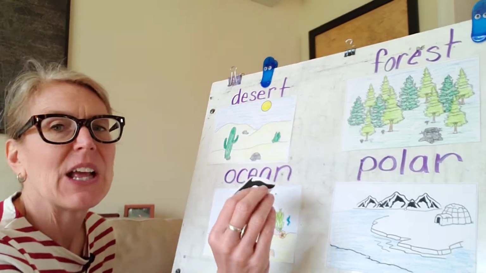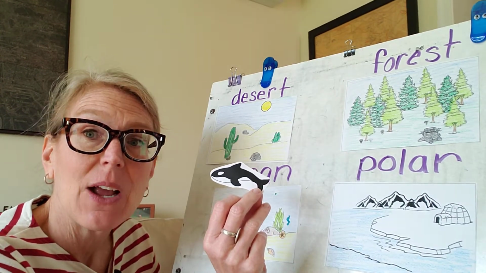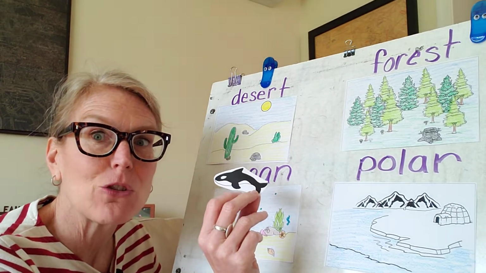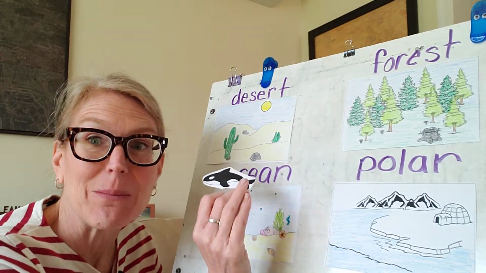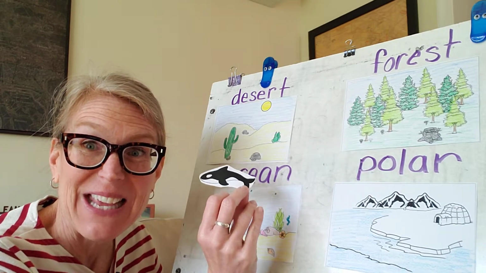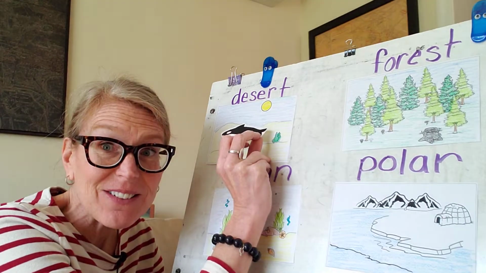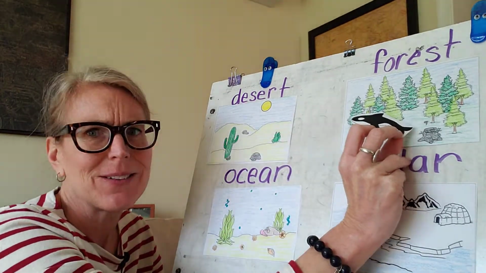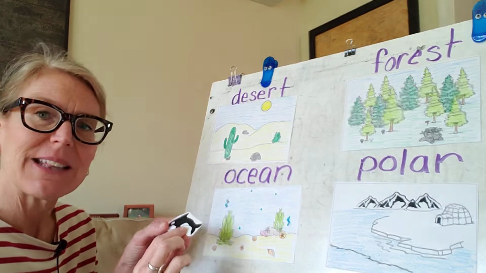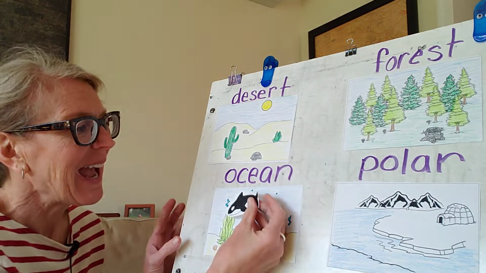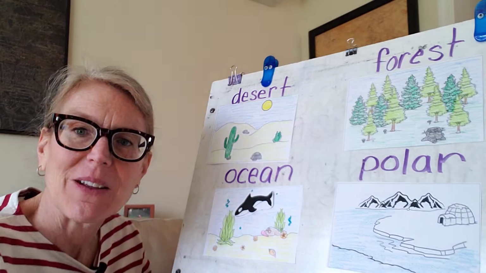Where do you think the whale, not a seal, okay? This is a whale. If you've been at the shore during the summer, you might see this. I saw it one time leaping up out of the water and it was amazing. Where do the whales usually live? Do they live in a desert? No. Forest? No. How about in the ocean? Do you think they need that salty water in the ocean? I do. So we're going to put the whale right there, okay?